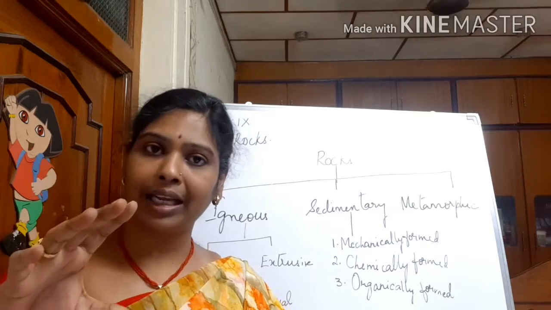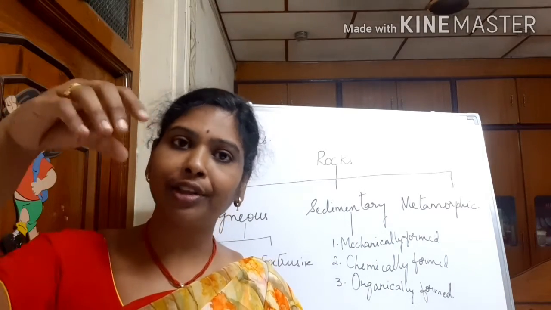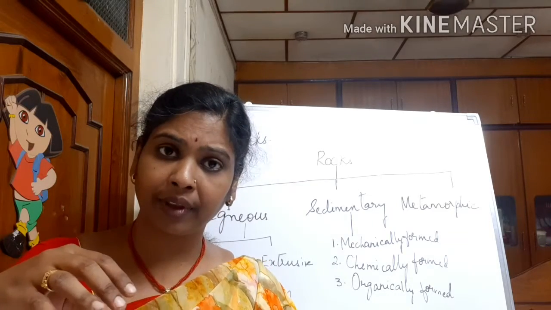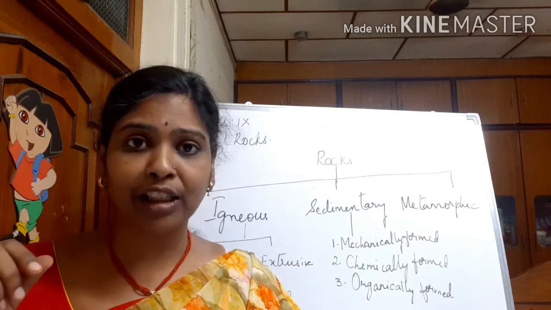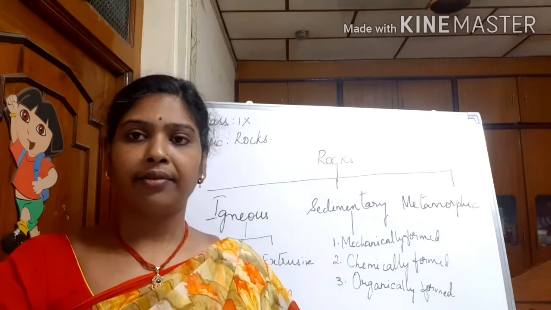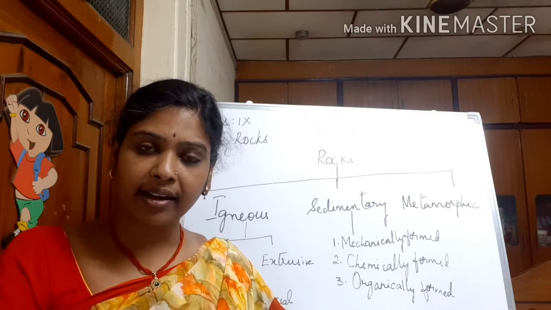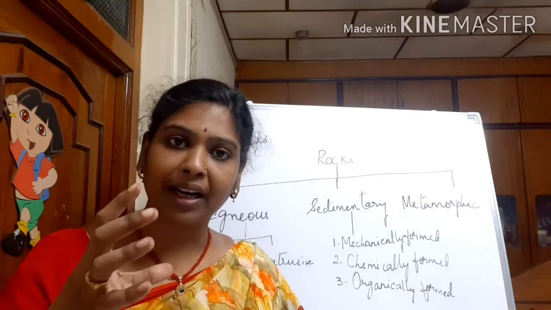Most of the rock debris, most of the rocks which get weathered, get into the seabed and form argillaceous rocks. When these rocks are in the seabed, they are divided according to the size of the particles.